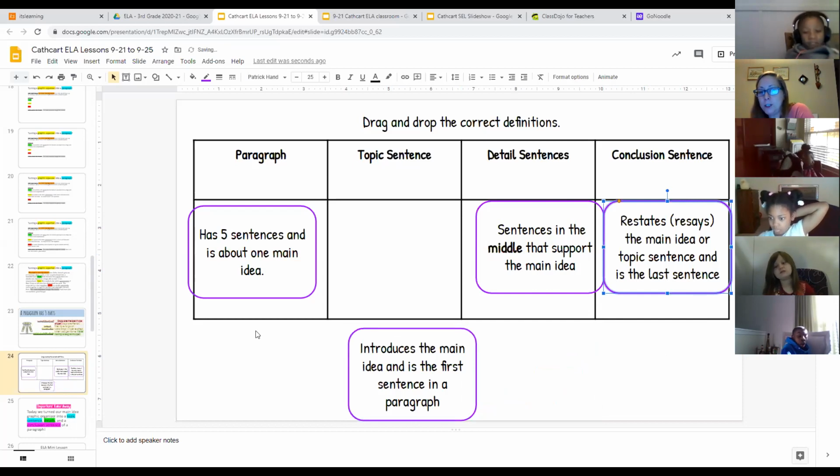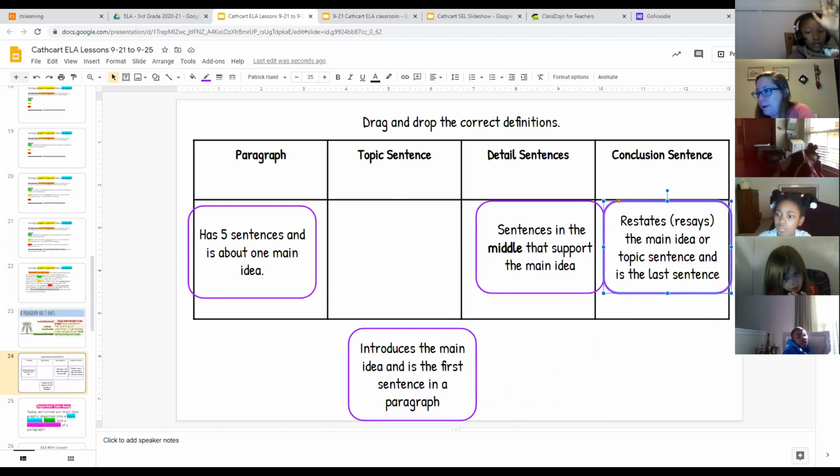Which sentence do we call introduces the main idea and is the first sentence? It's the first sentence in the paragraph. We've got just one option left.